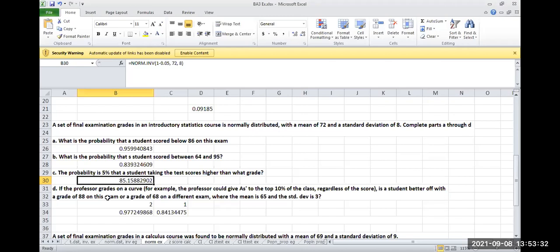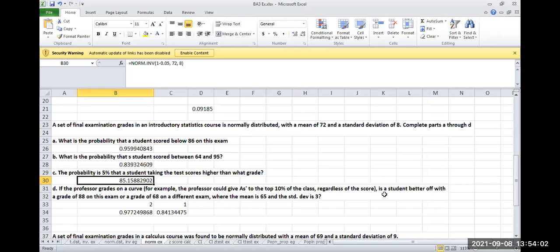Okay, now for D question there is a slightly different question which I have given. Here it is asking if the professor grades on a curve. Okay, assume it as a normal distribution curve. So for example, the professor could give A's to the top 10% of the class. So the top 10% of the class, we know how to calculate 5%. Similarly, you can calculate 10%. So for those 10% of students, the professor is going to give A's.